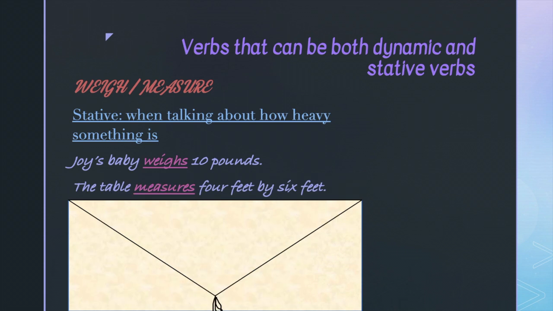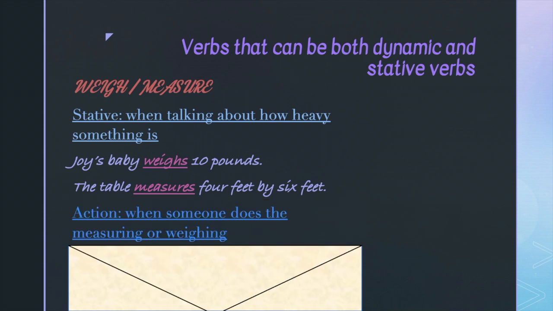We could also say, the table measures 4 feet by 6 feet. It sounds like the table is measuring itself. That's just the way we say it. We, of course, do the measuring. The action meaning has to do with when someone is measuring or weighing.